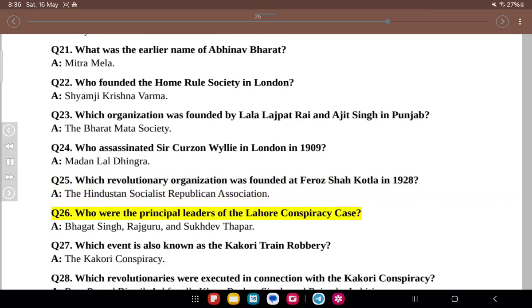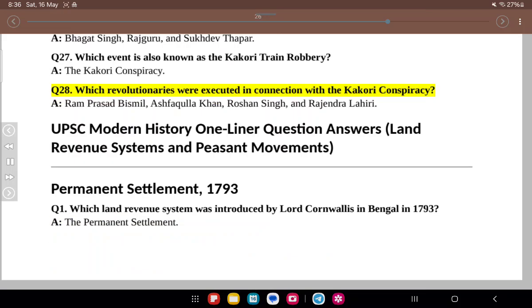Q26. Who were the principal leaders of the Lahore conspiracy case? A. Bhagat Singh, Rajguru, and Sukhdev Thapar. Q27. Which event is also known as the Kakori train robbery? A. The Kakori conspiracy. Q28. Which revolutionaries were executed in connection with the Kakori conspiracy? A. Ram Prasad Bismil, Ashfaqullah Khan, Roshan Singh, and Rajendra Lahiri.